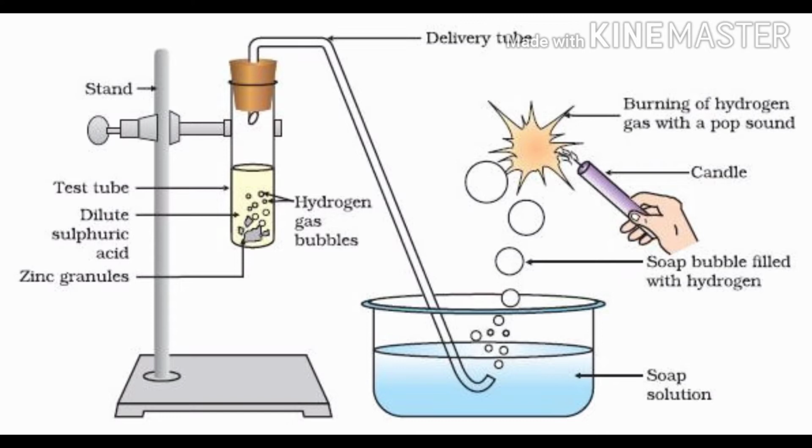Zinc metal on reaction with dilute sulfuric acid produces hydrogen gas, which comes out from the test tube through the delivery tube to the soap solution. When hydrogen gas is bubbled through the soap solution, soap bubbles filled with hydrogen gas will come out from the trough. When a burning candle is brought near the hydrogen-filled soap bubbles, the hydrogen gas will burn with a pop sound. So, from this experiment, it is clear that metals displace hydrogen gas from acids.